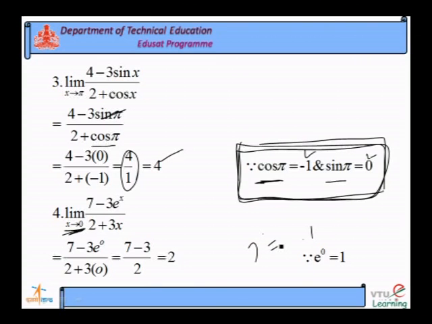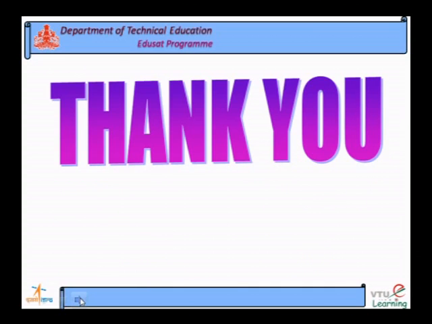E to the power of 0 is 1, that is 7 minus 3, and 3x, 3 into 0, that is 0, 2 plus 0, this is 2. 7 minus 3 is 4, 4 by 2 is always 2. These are a few problems based on the direct method.